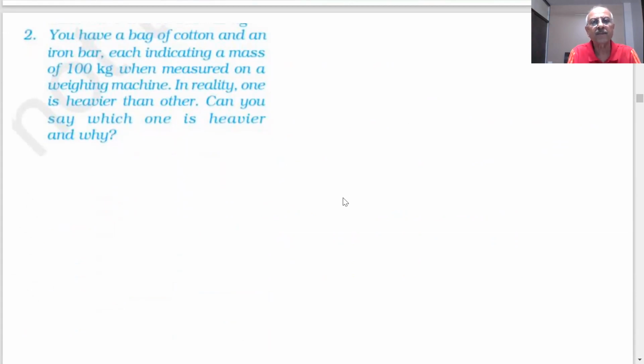Another question was here. You have a bag of cotton and an iron bar, each indicating a mass of 100 kg when measured on a weighing machine. This is my weighing machine, student.